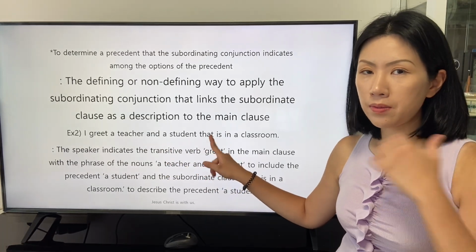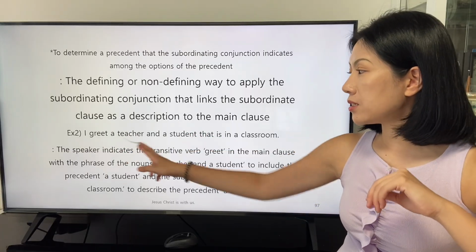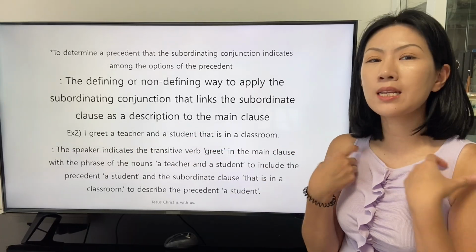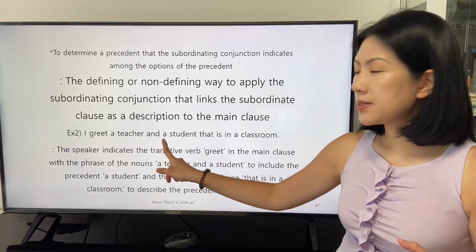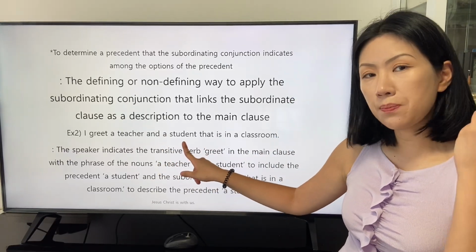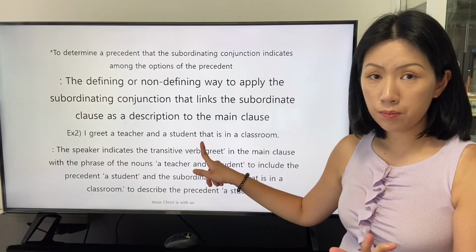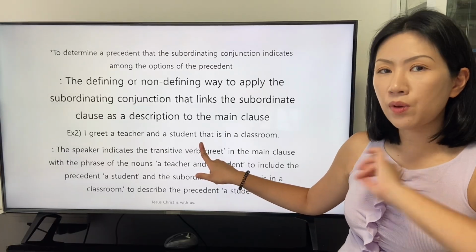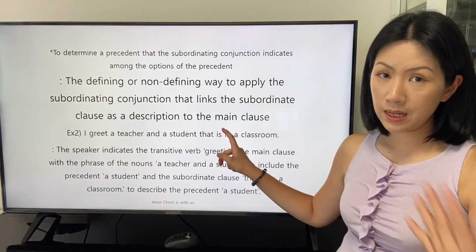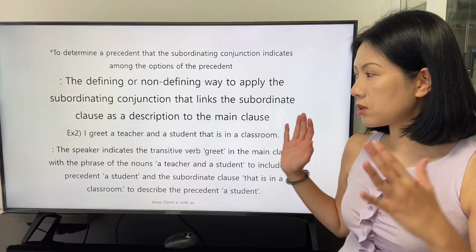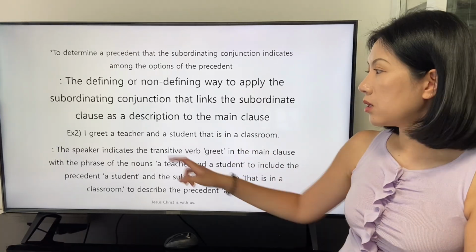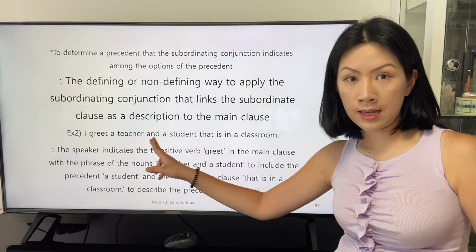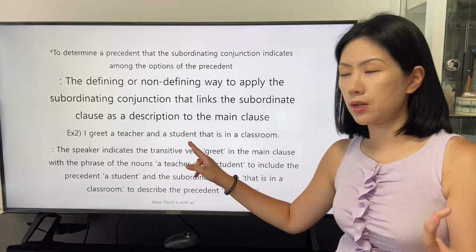Even though the pronoun that can indicate every subject, the speaker intends to specify the precedent of student as the only precedent of the pronoun that, and this is revealed by the form of the be verb is. So we can understand that the speaker intends to describe more about the student as the precedent, as the only precedent.